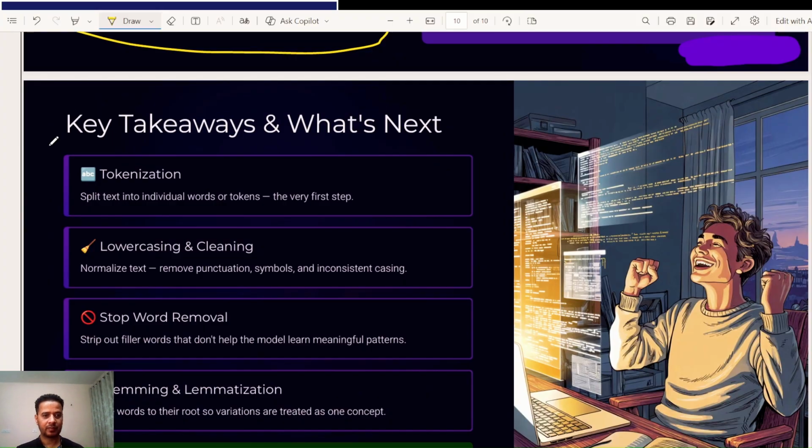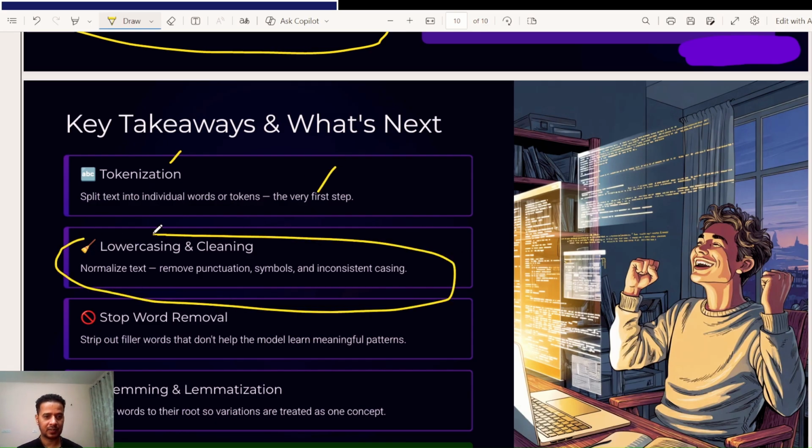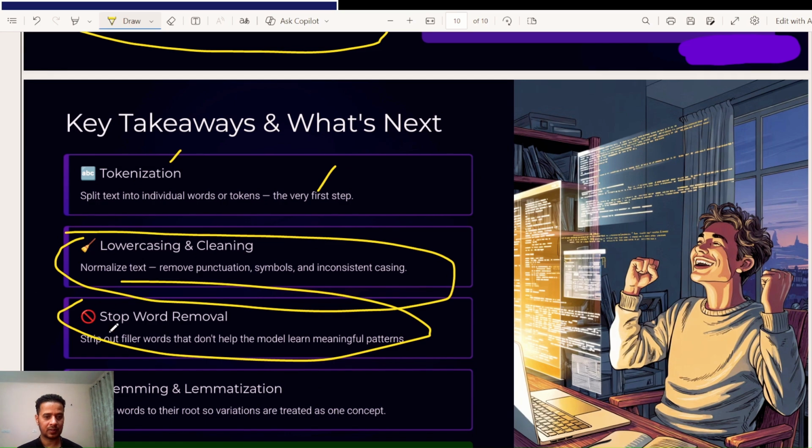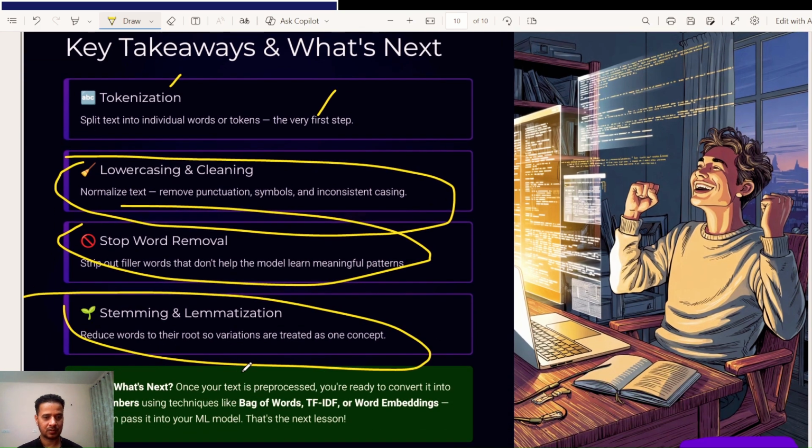Now the key takeaways, what we have learned. Tokenization splits text into individual words and tokens, the very first step, then lowercasing and cleaning, then stop word removal, then stemming and lemmatization. Once your text is pre-processed, you are ready to convert it into numbers using techniques like bag of words, then pass it into an ML model.